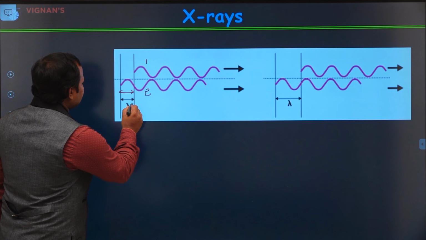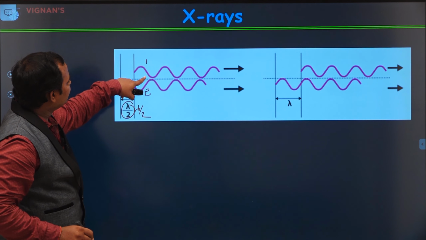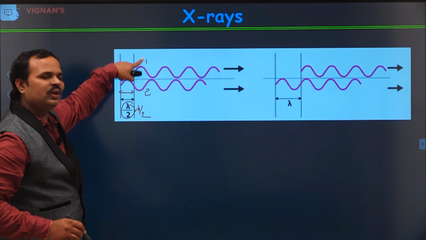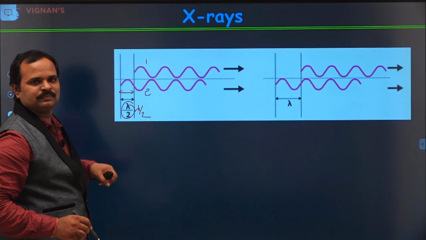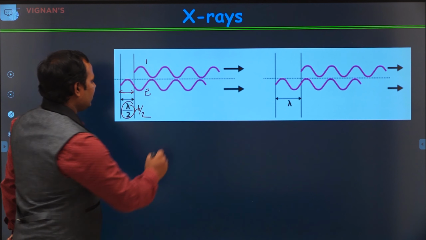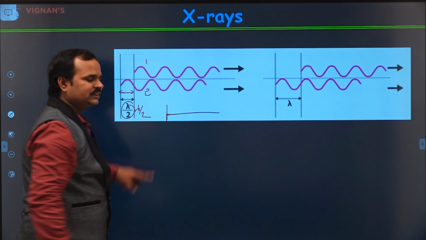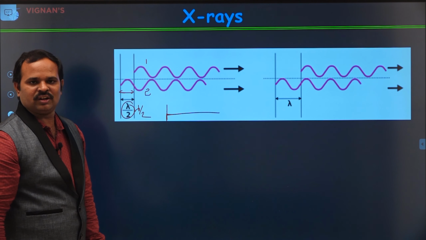Now, the path difference is lambda by 2. Then you can see here the first wave and second wave look like out of phase. Now, in this case, they both destructively interfere and give us nothing. There is no wave at all. This is the resultant wave. There won't be any wave at all.